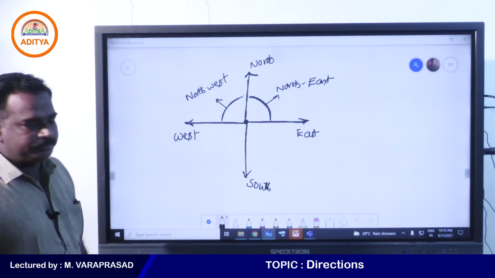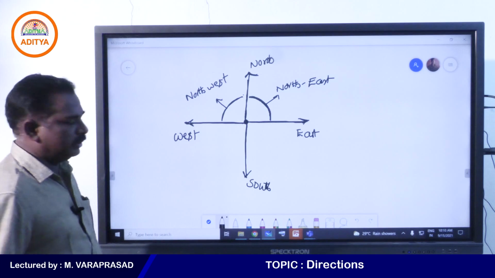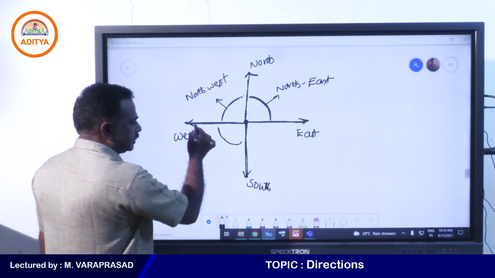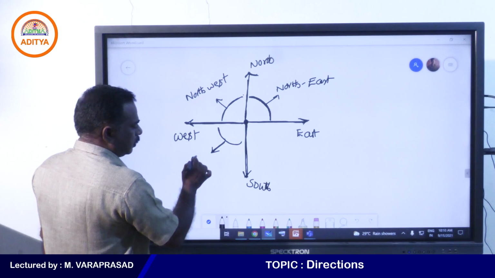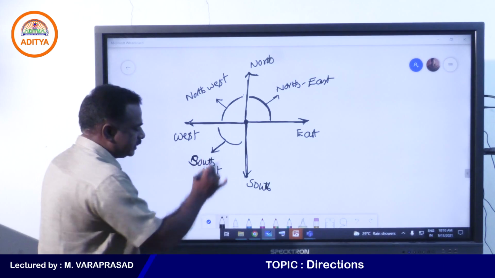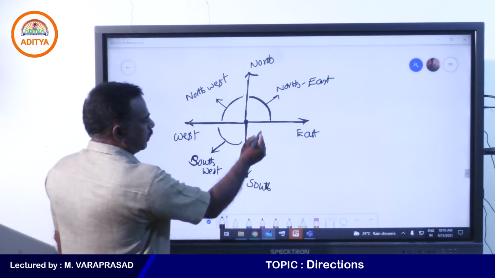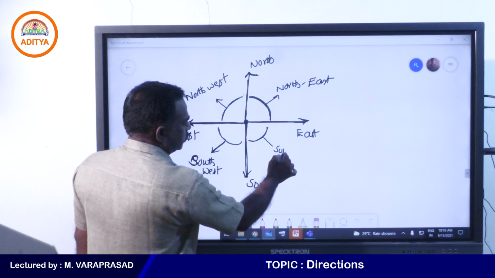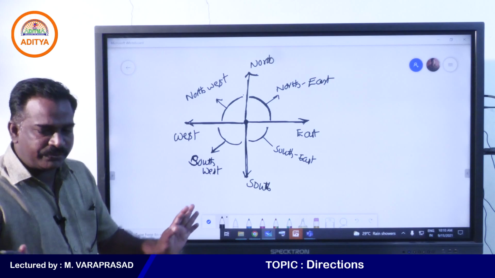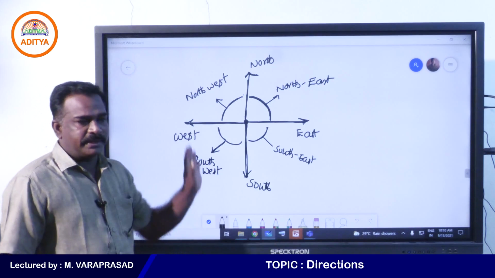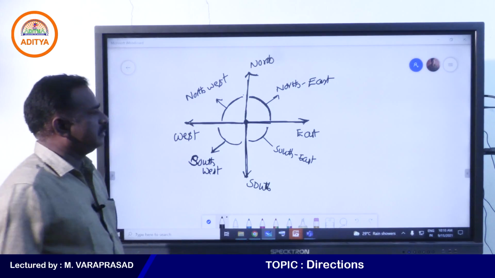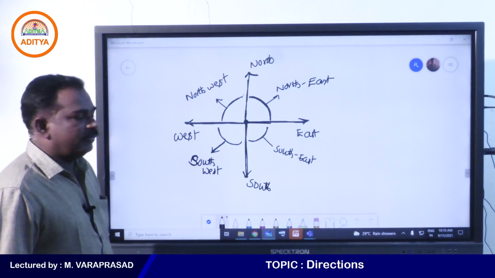Now see, so northeast, northwest, and this total part, this line belongs to south and this line belongs to west, and this is called southwest. This part is called southeast. Now the main directions here are east, west, north, south. East opposite west, north opposite south, south opposite north, west opposite east.